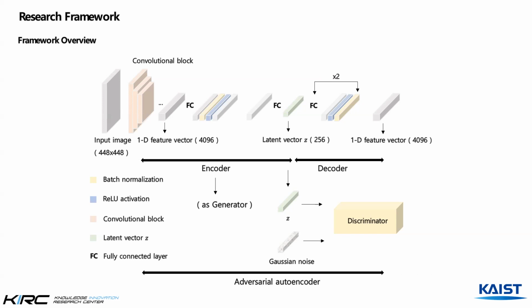Encoder and decoder are composed of two fully connected layers, and batch normalization, the ReLU activation function and dropout were applied. In addition, adversarial training is utilized to aid in reconstruction of latent vector Z. We add a discriminator that helps the encoder learn features better than the Gaussian noise, which is not distinguishable from normal or anomaly. That is, the encoder serves as a generator of the GAN architecture. In other words, the proposed model is an adversarial autoencoder-based anomaly detection model.